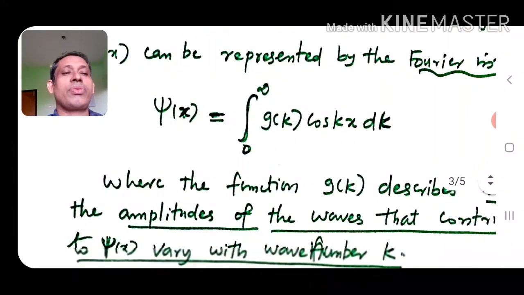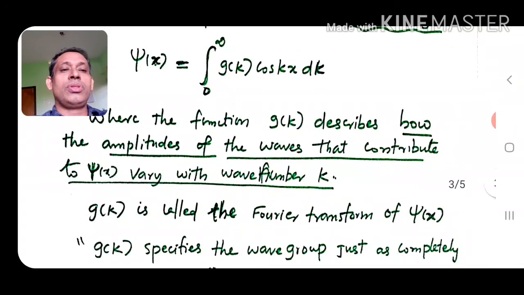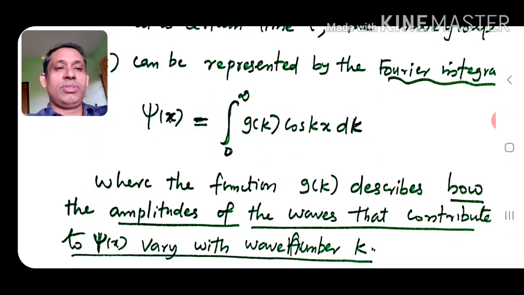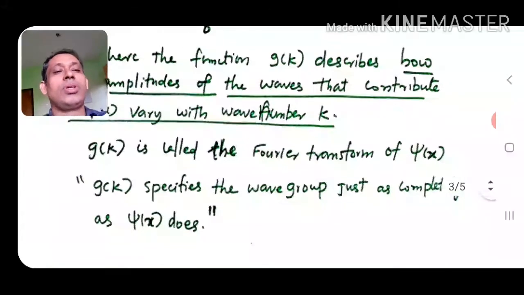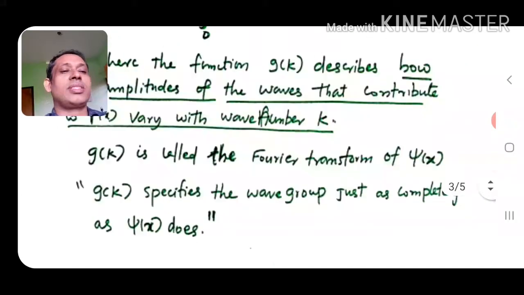Here g of k describes how the amplitudes of the waves that contribute to psi of x vary with the wave number k. So g of k determines how much of each wave of a particular wavelength is there in the wave function. And g of k is called the Fourier transform of psi of x. g of k specifies the wave group just as completely as psi of x does.